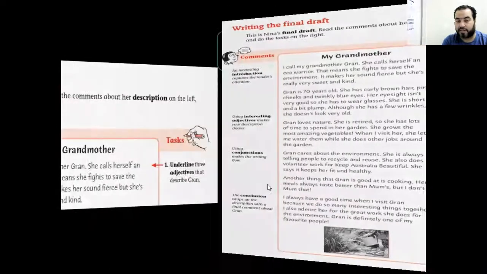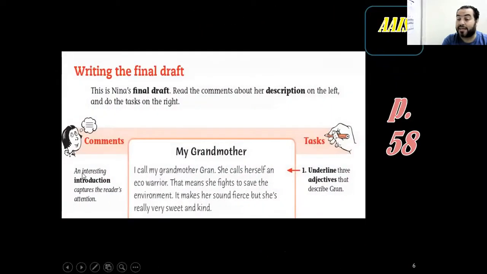So in paragraph 1 here, she wrote an interesting introduction that captures the reader's attention. As we said, your paragraph about describing people should start in a good way to attract the reader to go on reading, or they are going to just read the first 2 lines and say, oh, I'm not interested. So they leave. That's why we have to catch them. And here, my grandmother, that's the title that we agreed you need.